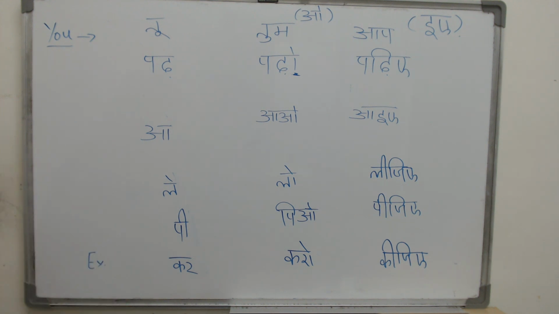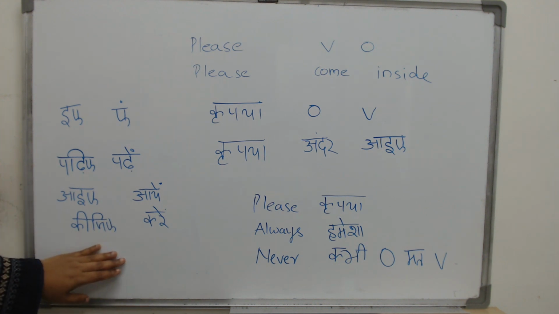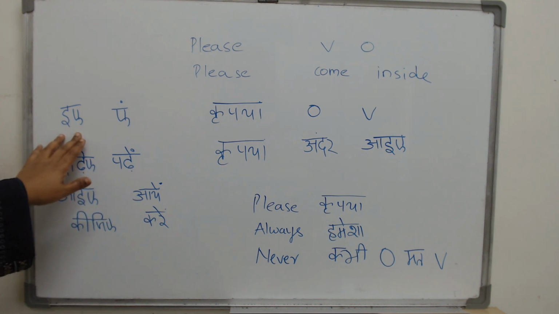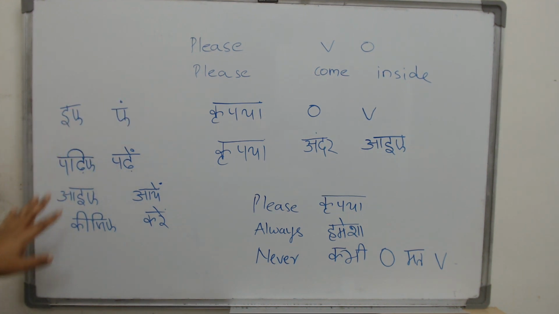Now we go on to more sentences. Now look at this side of the board. In many books, instead of the EA form, you will also see an A form. That is, if you are talking to someone older than you, instead of saying padhiye, aiye, kijiye, you can also say padhe, aaye, kare. The meaning does not change. It is just 2 different ways to represent the same meaning. But I am going to stick to this.